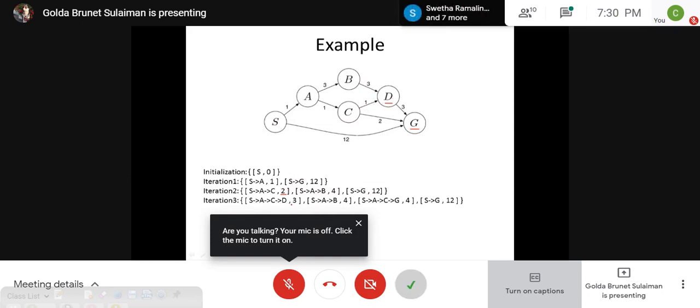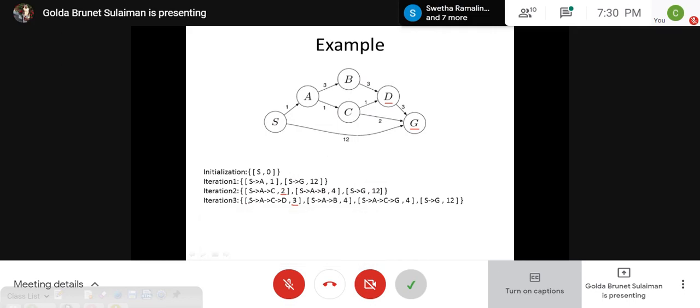So 2 plus 1, you will have 3. And what is the path? We have SACD. And the other path is G. C already has 2, 2 plus 2, the cost is 4, right? And the path is SAB. Did I miss something? SACG, right?